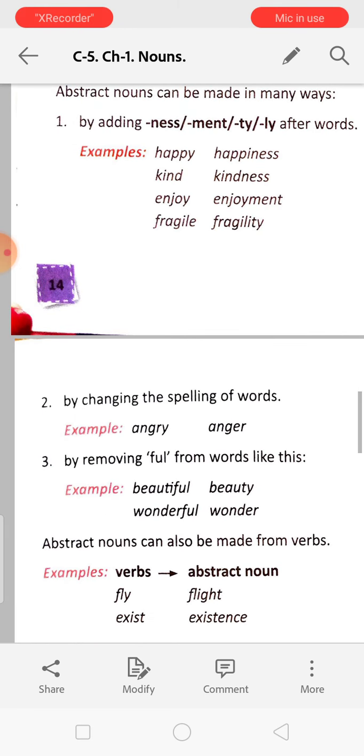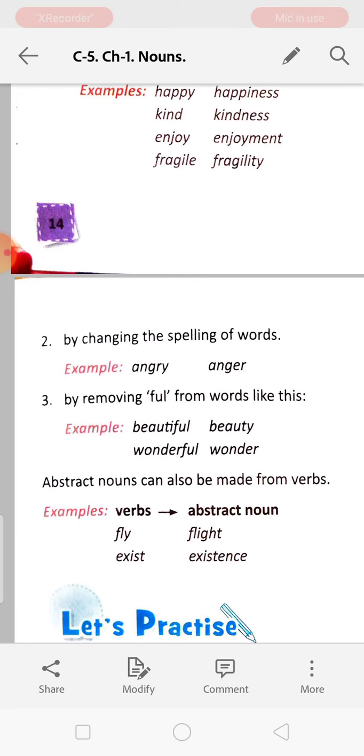Number 2, by changing the spelling of the word, we can change the words into abstract nouns. Angry, anger. So anger is the noun and angry is the adjective. By removing full from words like beautiful, we make it beauty.